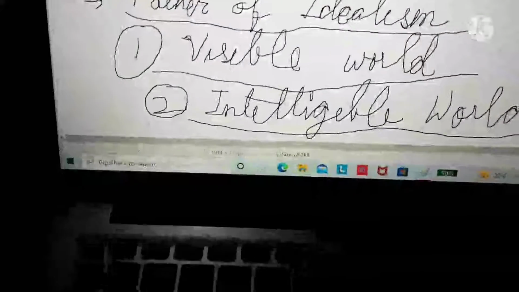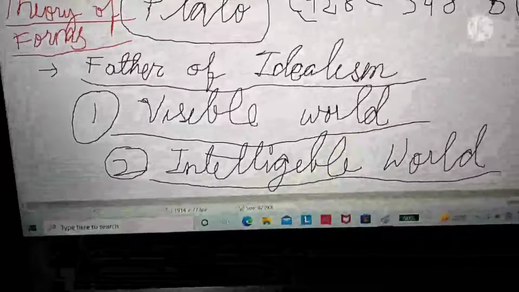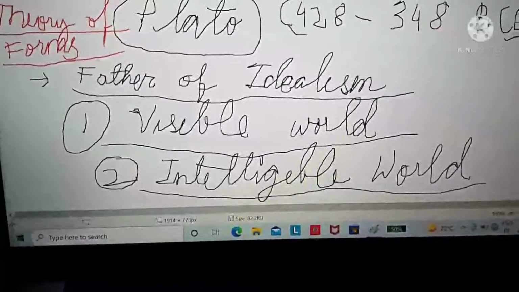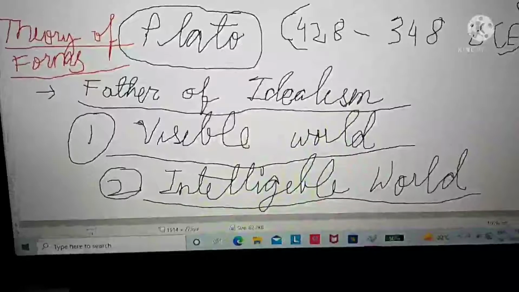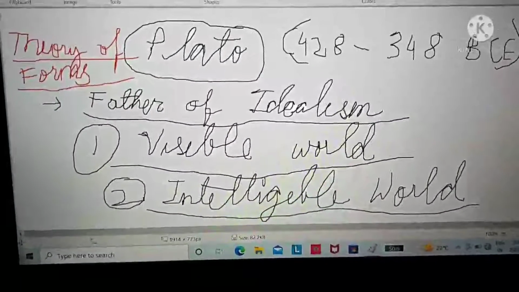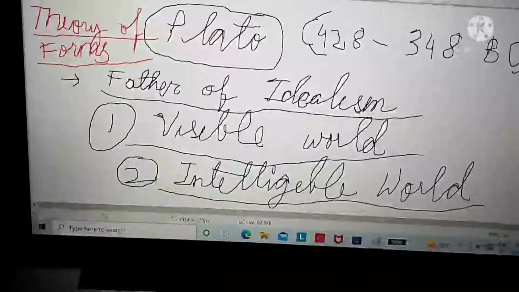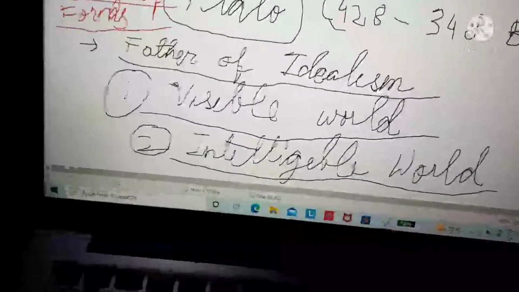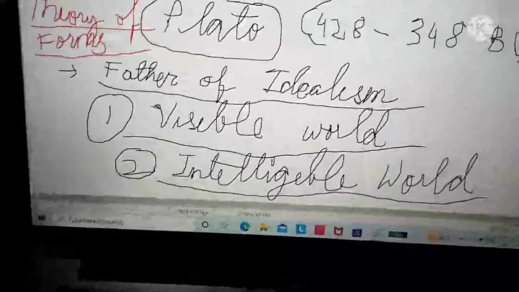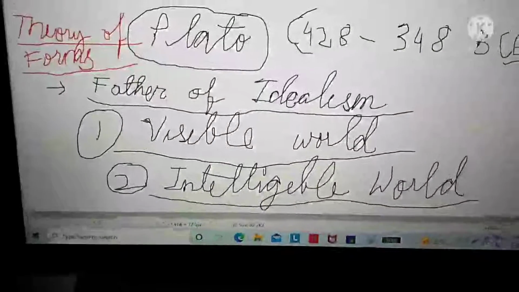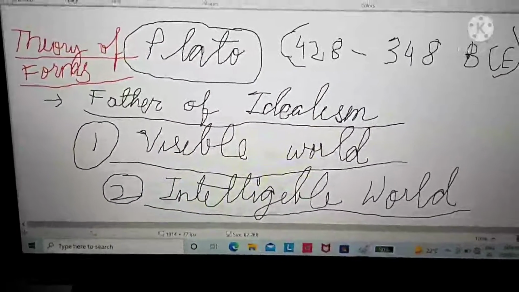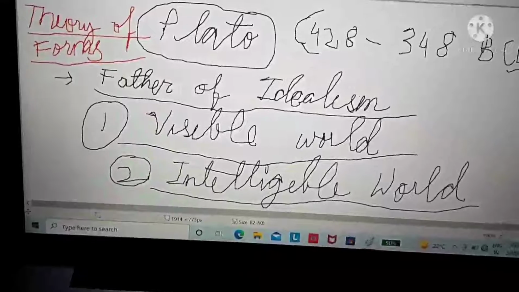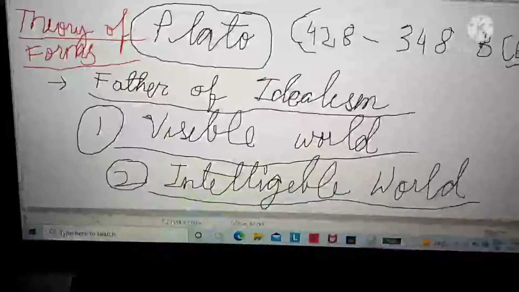If one wants to know, we can only see through materialistic lenses. We have to see through the intelligible world. It's not an easy job. If we want to know this world, we can know only by being mere shadows. A shadow is trying to understand what a shadow is. So first of all, we don't have to become a shadow. We have to broaden our realm and we have to see through the lenses of a philosopher.